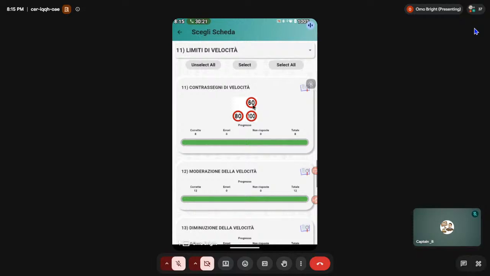Now, what about the 60? Also with the 60, let's assume you see this 60 and this 80 together on the back of a vehicle. He's saying that in extra urbana, the speed limit it can run is 60. In autostrada, the speed limit it can run is 80. Okay, so why would they put 60? When we already know that in extra urbana principale and secondaria, the speed limit is 110 and 90, right? So why do they put 60? Now it depends on the vehicle.